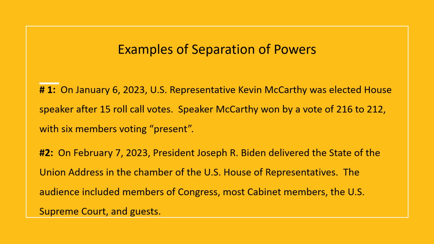Let's look at a second example. On February 7, 2023, President Joseph R. Biden delivered the State of the Union address in the chamber of the U.S. House of Representatives. The audience included members of Congress, most cabinet members, the U.S. Supreme Court, and guests. The reason that this is also an example of separation of powers is that the decision whether or not to deliver a State of the Union is up to the president alone.